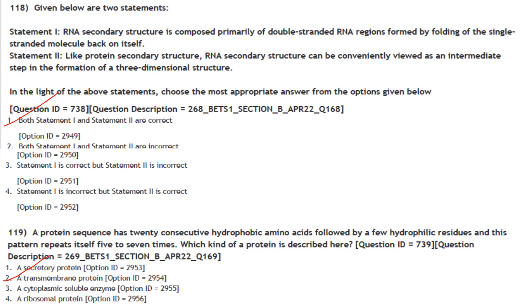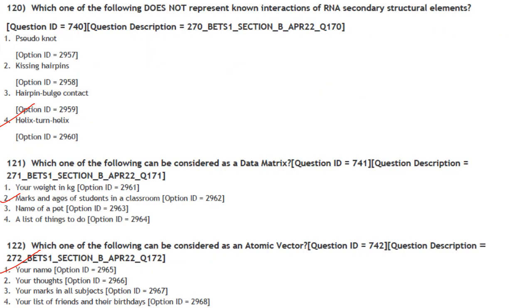Then next one. A protein sequence has 20 consecutive hydrophobic amino acids followed by a few hydrophilic residues, and this pattern repeats itself 5 to 7 times. Which kind of protein is described here? GPCR is an example of it. So it is a transmembrane protein. Answer is option 2.